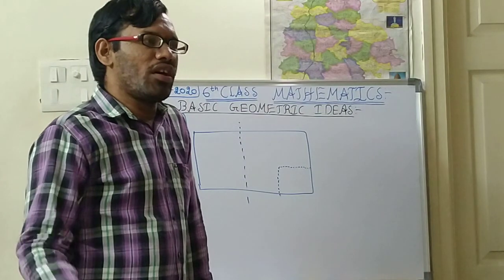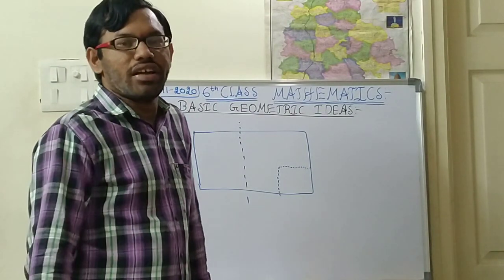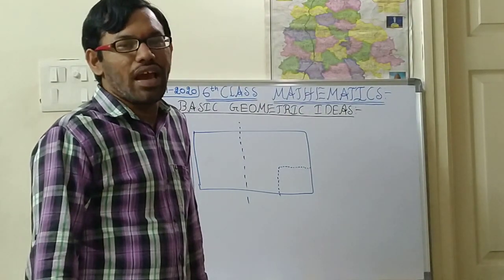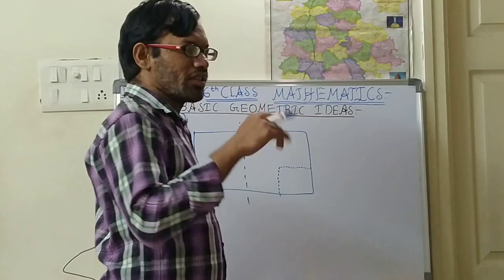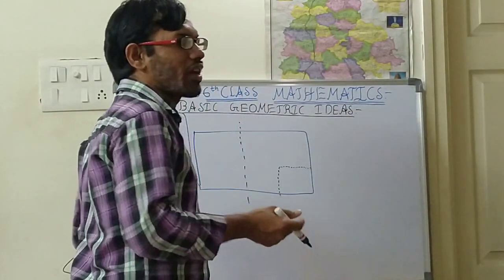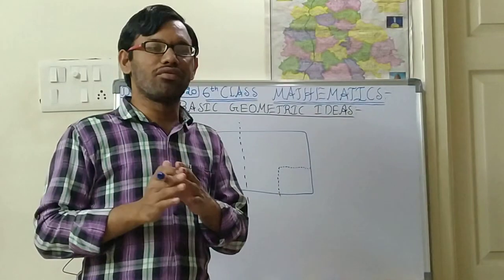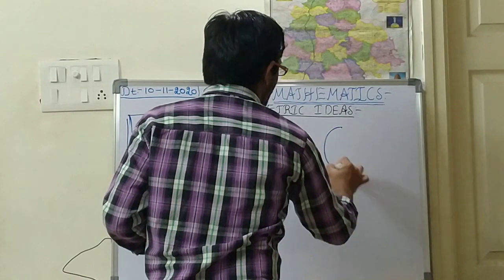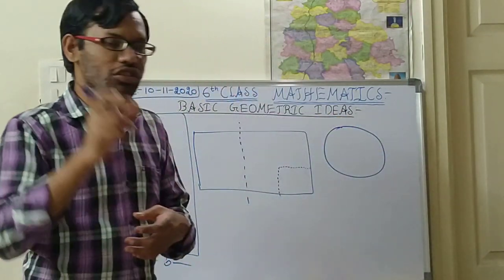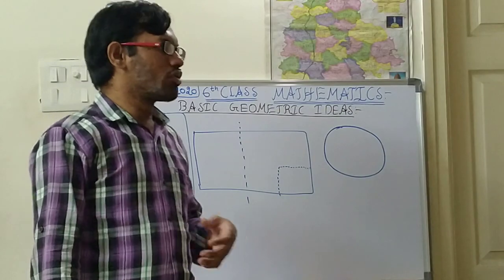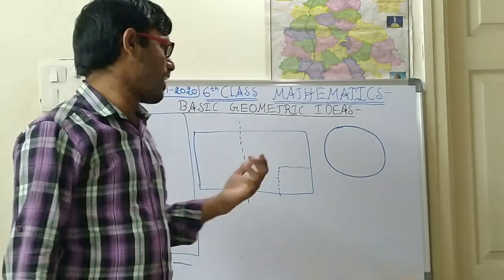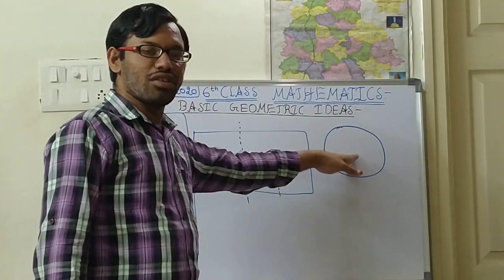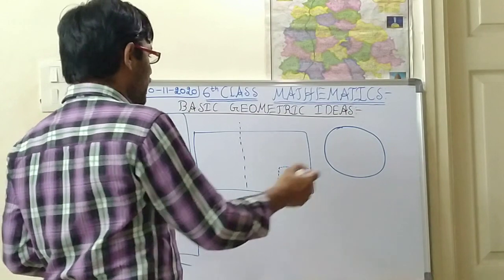One more thing, if you see the cylinder. In everybody's house there will be a gas cylinder. How will the shape of the gas cylinder be? Generally, if you see it from the top, it will look like a circle. But the actual shape of the cylinder is a cylindrical shape.